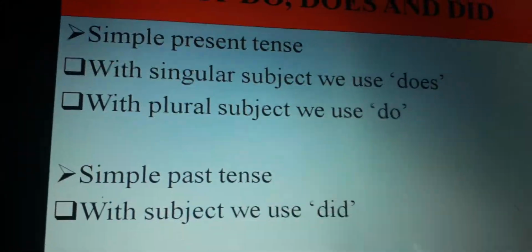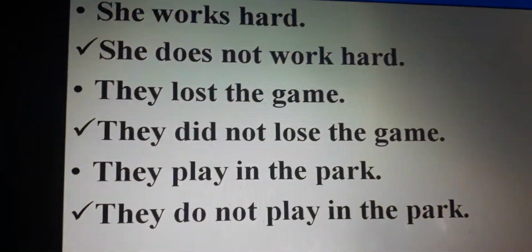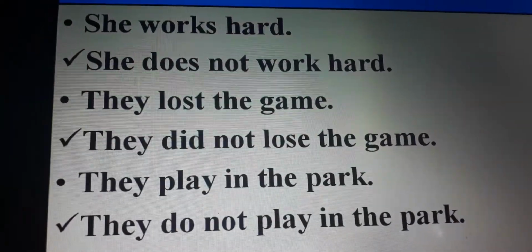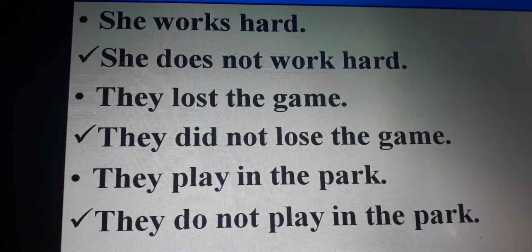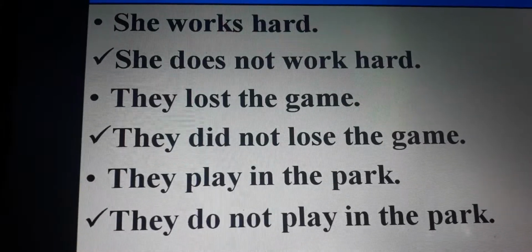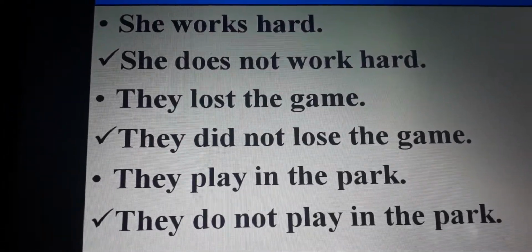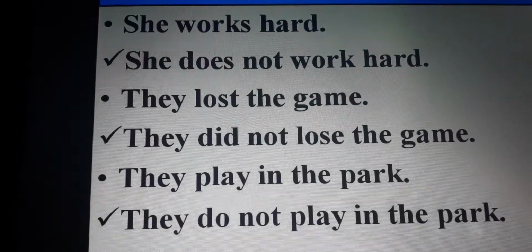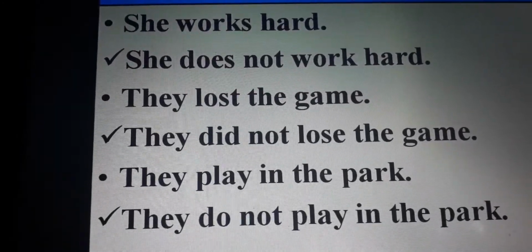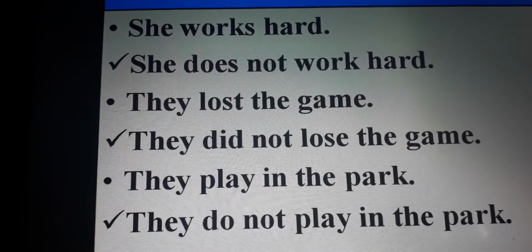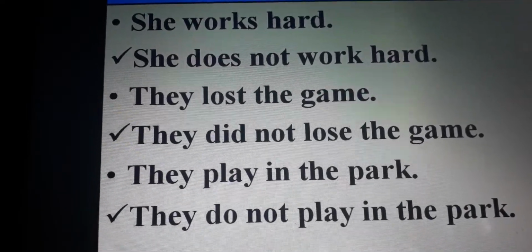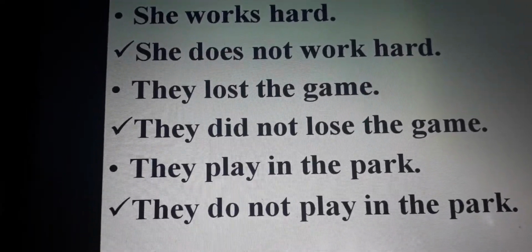Okay, let's see. In the previous class, when we were converting positive to negative, I told you how to convert by the use of do, does and did. The first example I'm taking: She works hard. Here the sentence is in present tense. We see the subject, she.